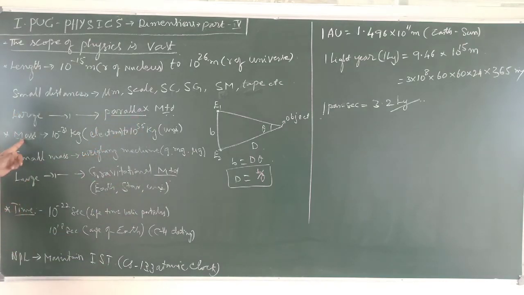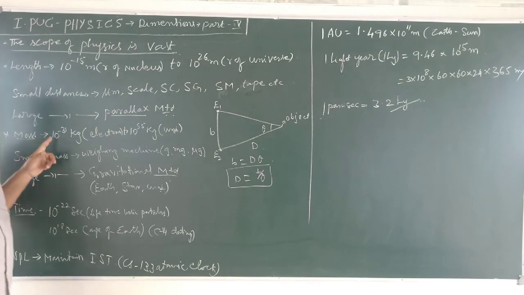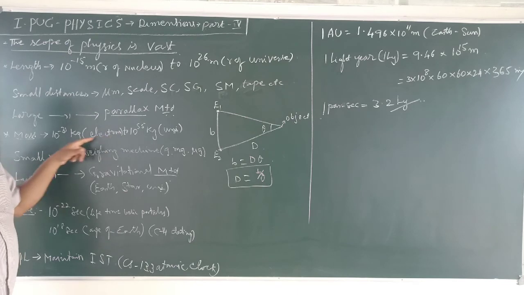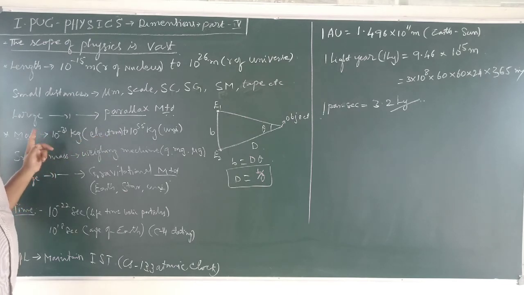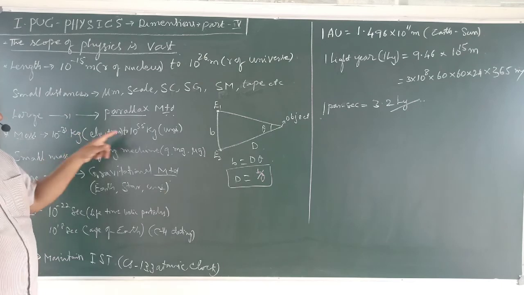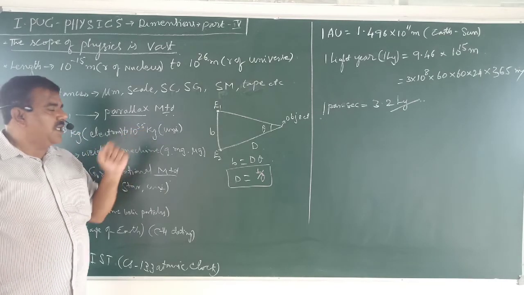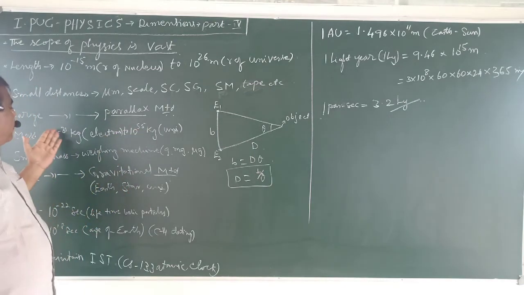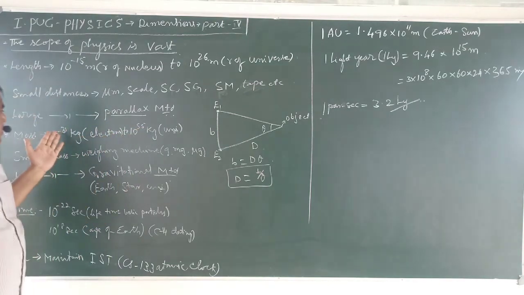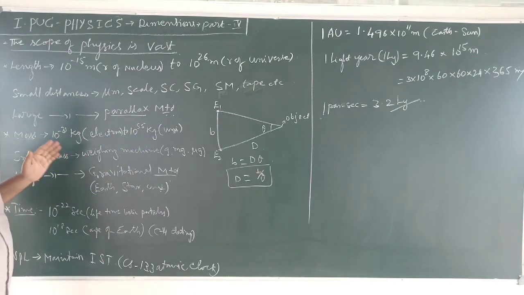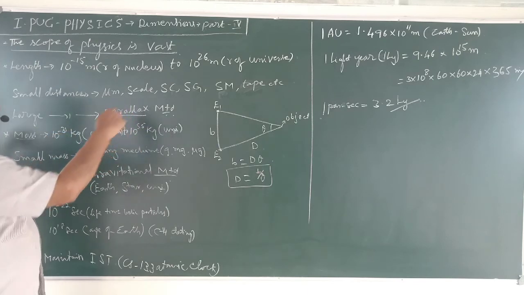Next we shall move to mass. The lower limit of mass that we have observed so far is 10 to the power of minus 31 kg. That is the mass of the electron, 9.1 into 10 to the power of minus 31 kg. Then the mass of the universe is 10 to the power of 55 kg. The range is very high, around 10 to the power of 86. The lower limit is very small, the upper limit is very large. Therefore, it is very, very vast.